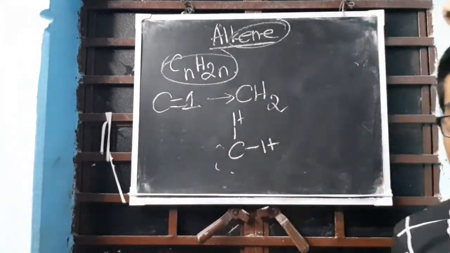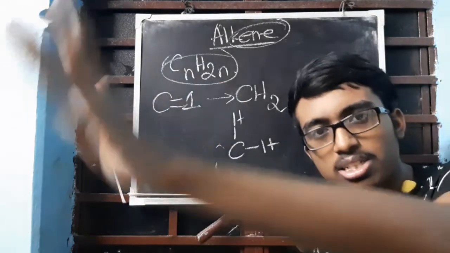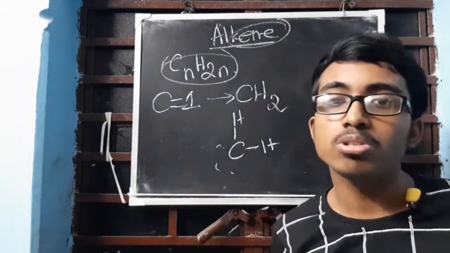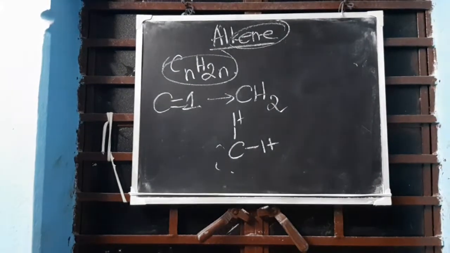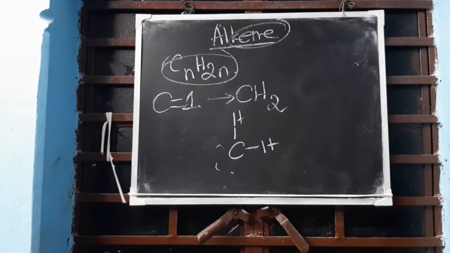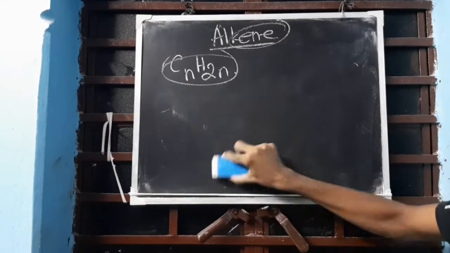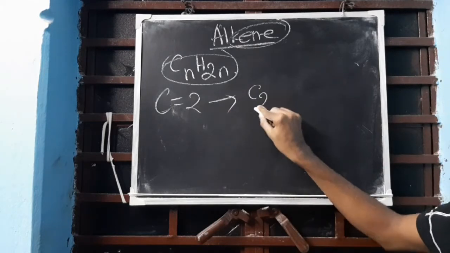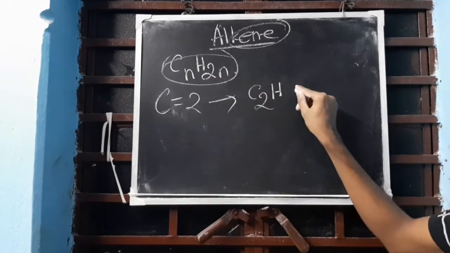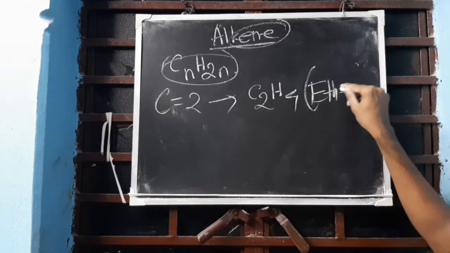Clear? The alkene group's first member is not CH2. Often you all write this. It is nothing. It is just the difference of two successive members of a homologous series. We will come into it later on. So who is the first member? C1 is not possible. So the first member is C2. If we write, it is C2H2n, so it's C2H4. The name is ethene. Correct? Two carbon is ethene.